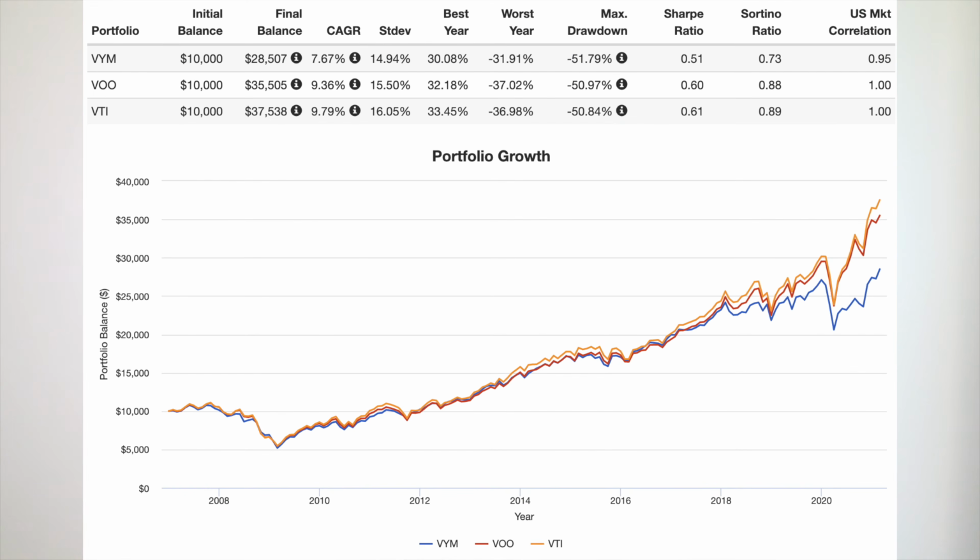All three of these funds only hold stocks in the United States. Both VOO and VTI include REITs, while VYM does not. Going back to 2006, when VYM was incepted, VOO and VTI have beaten it handily. In fairness, we should expect this result, as VYM inherently has much more exposure to the value factor, and the value premium has suffered over the past decade.